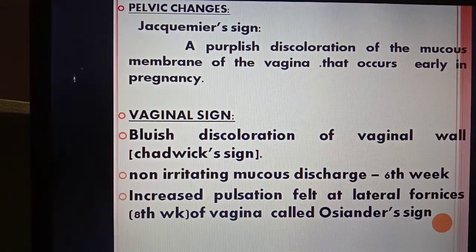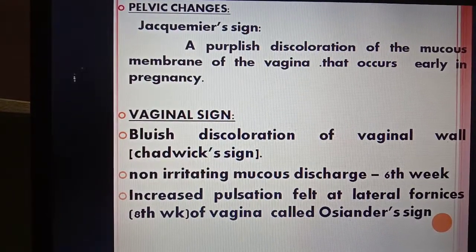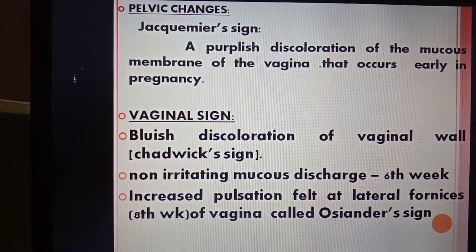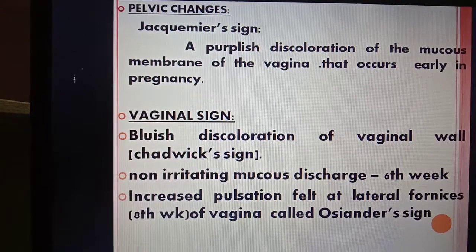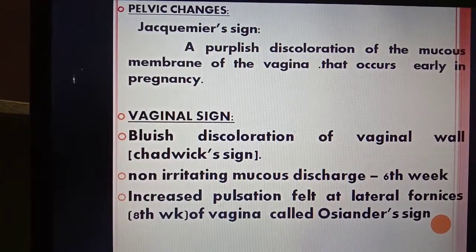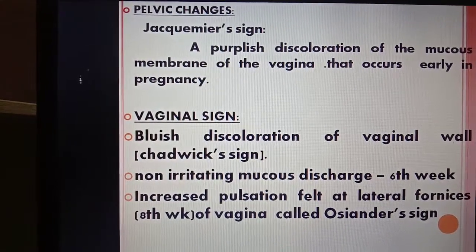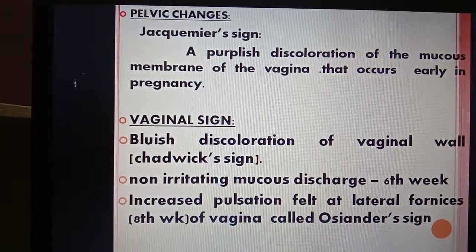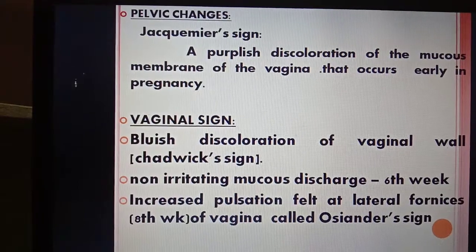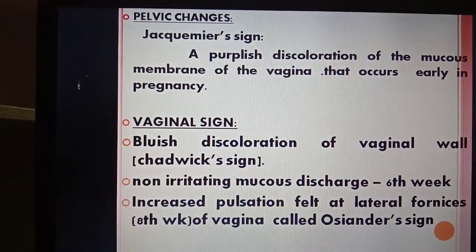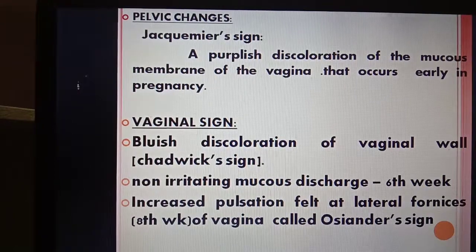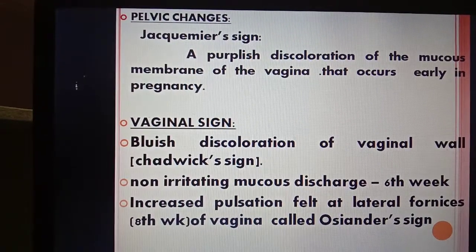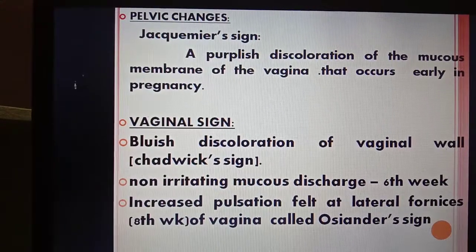Let us see the vaginal sign. The vaginal sign is also called the Chadwick sign. In the Chadwick sign, the vaginal wall becomes bluish in discoloration. A non-irritating mucus discharge is also present during the 6th week of pregnancy. The increased pulsation felt at the lateral fornices of the vagina is called the Osiander sign.